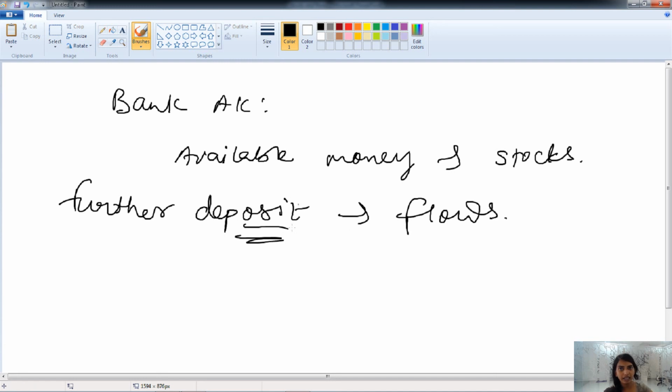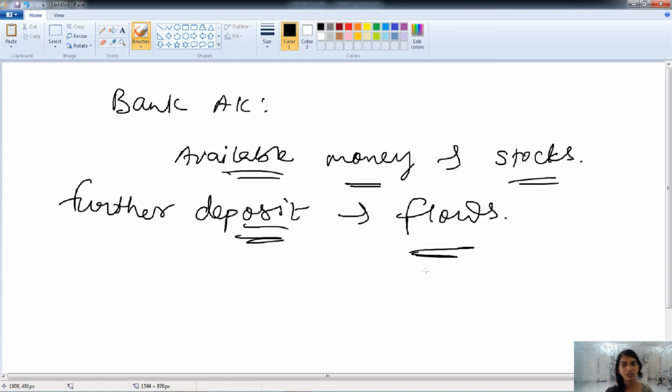The rate at which you deposit money into your bank account is known as the flow, and the available balance of money is known as stock. So the flow is measured over a period of time. It is a rate of change, whereas the stock is the balance at a point of time.